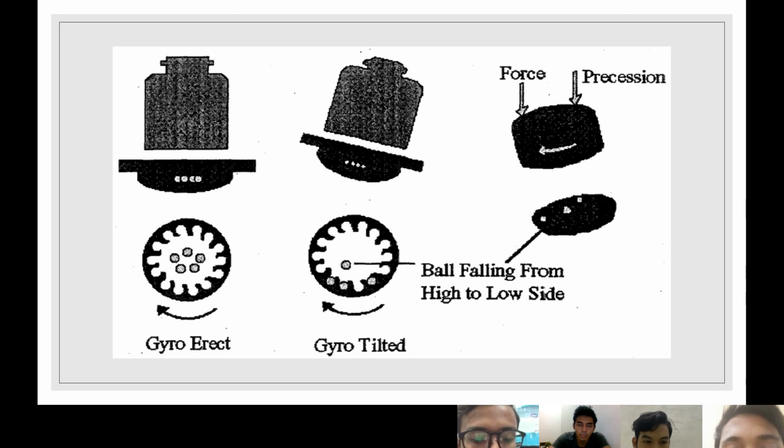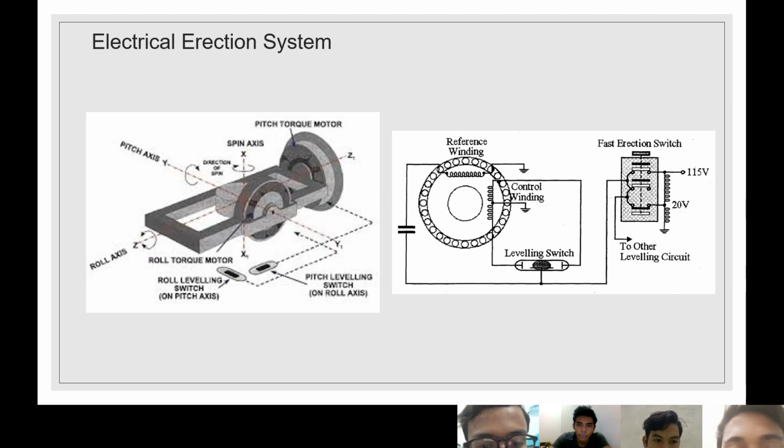So this is the process of the gyro erect and the tilt. Another system is the electrical erection system. Firstly, we can see the picture.